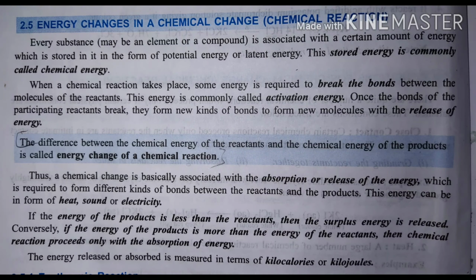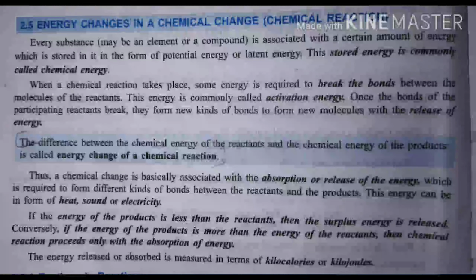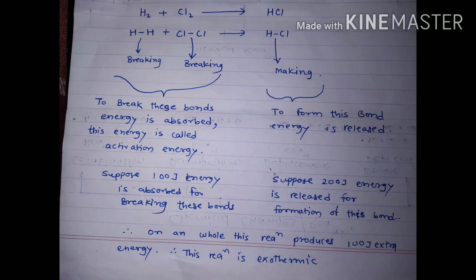So to understand this concept, we will take an example. You can see on the screen, the reaction is hydrogen reacts with chlorine in presence of sunlight to form hydrogen chloride. Below that I have shown bonds. H2 means two hydrogen atoms are bonded with each other, shown with a dash, and Cl2 means two chlorine atoms are bonded with each other, and they combine together and form HCl, which has a bond between H and Cl.